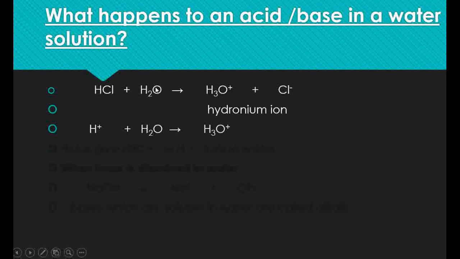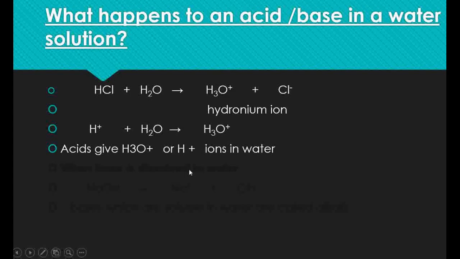In the absence of water, we cannot separate the hydrogen ions from hydrochloric acid. And these hydrogen ions cannot exist alone, but always exist after combining with a water molecule. So acids give hydronium or hydrogen ions in water.